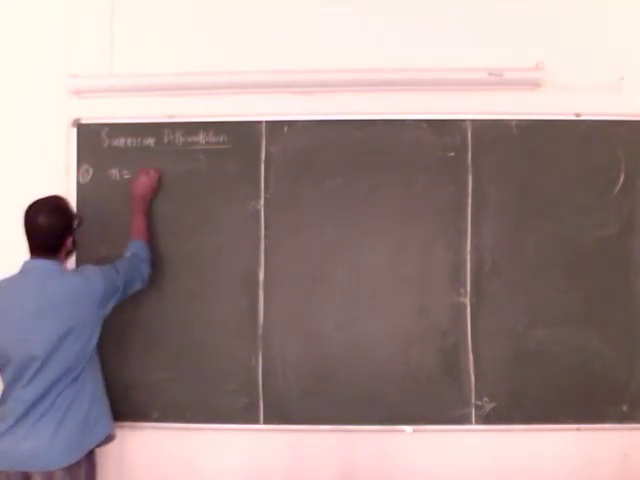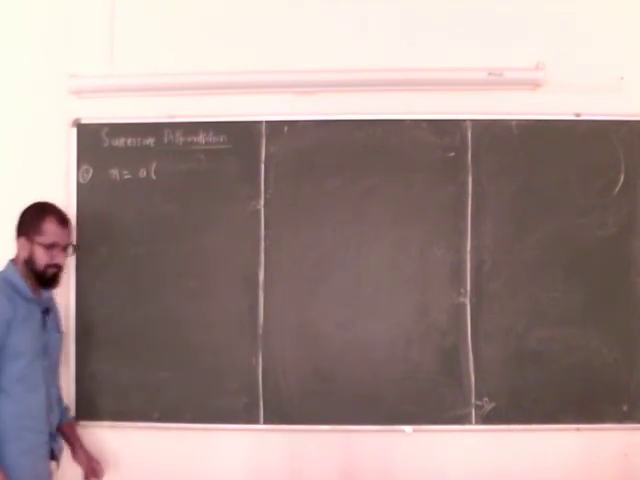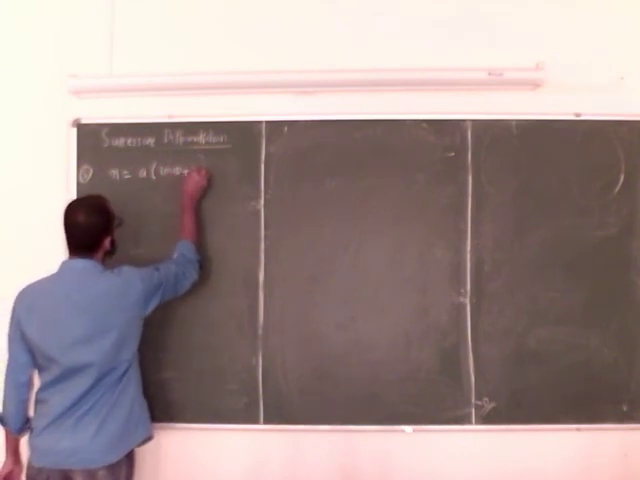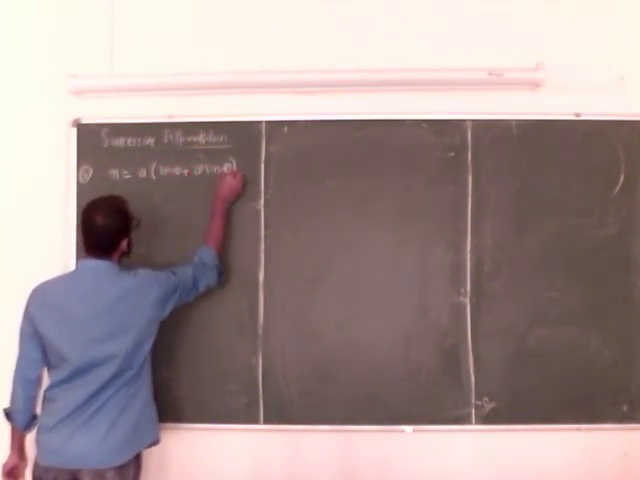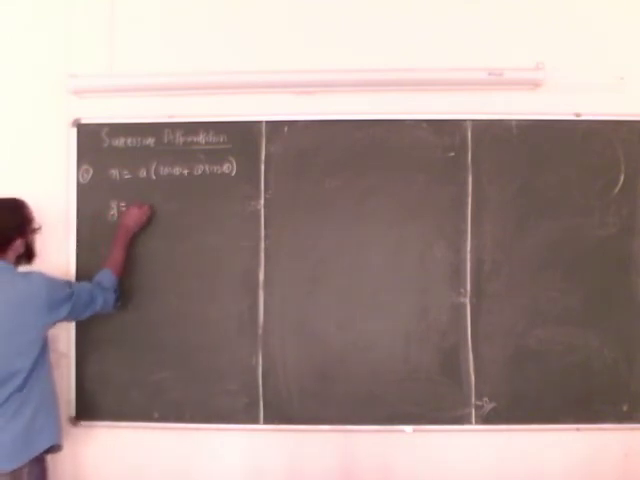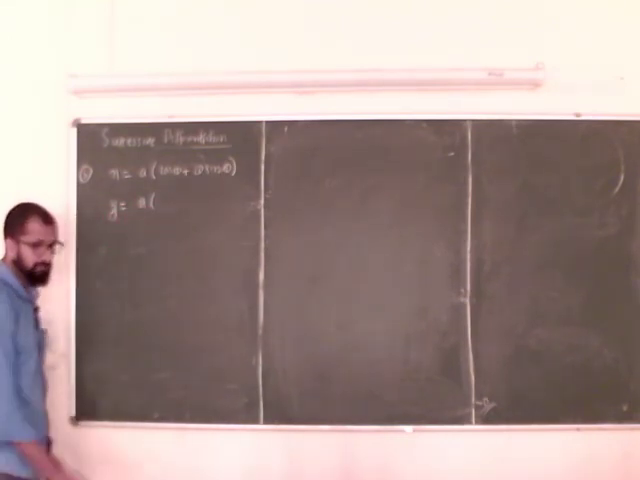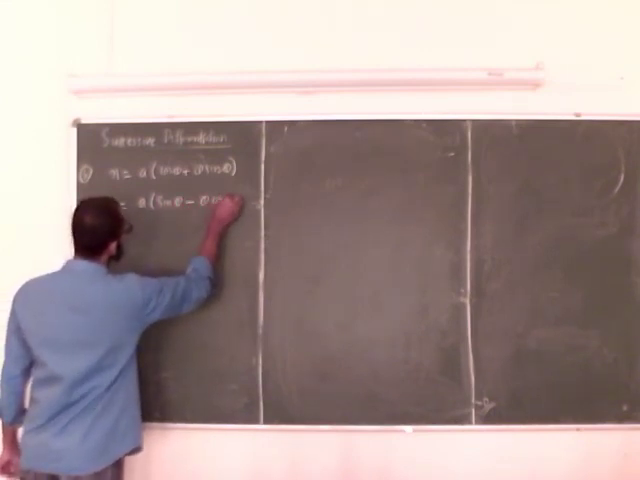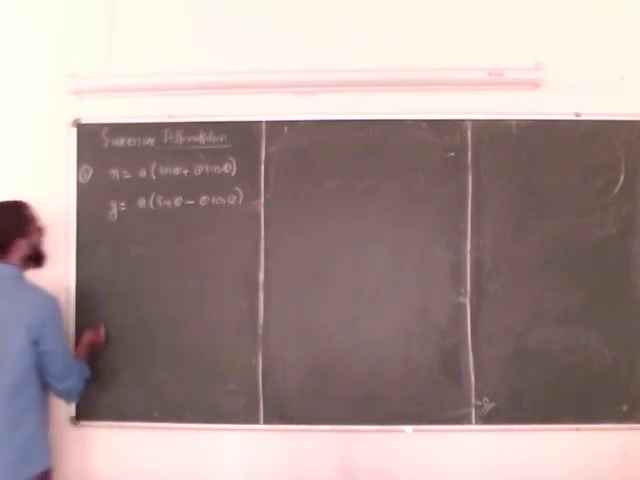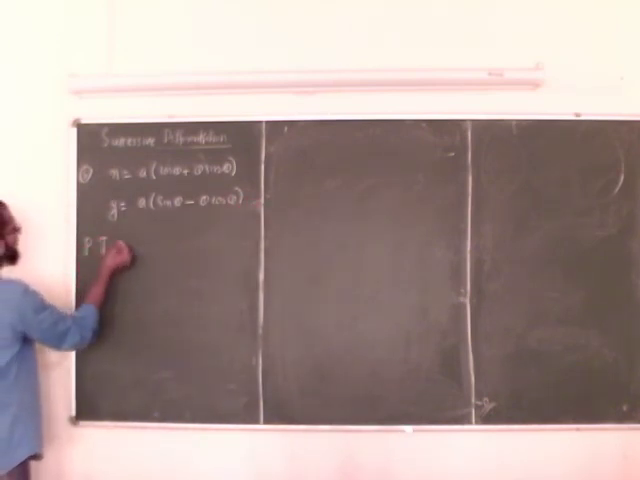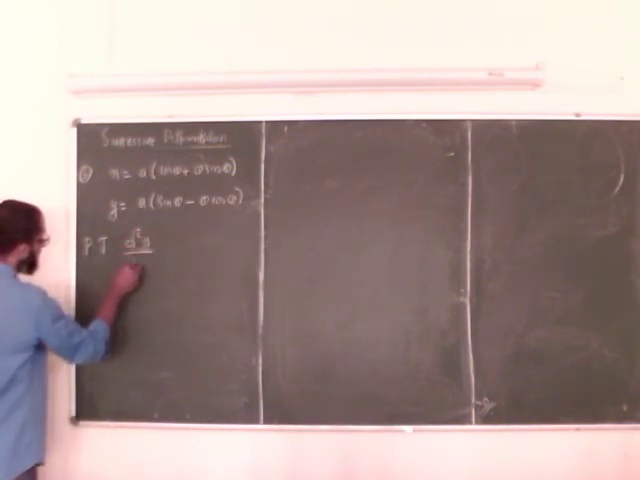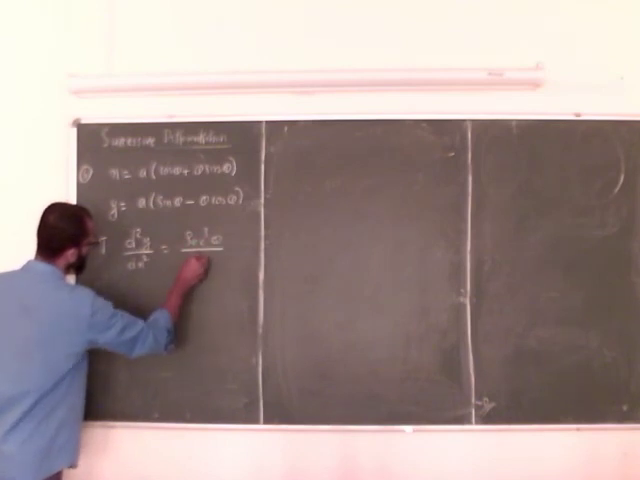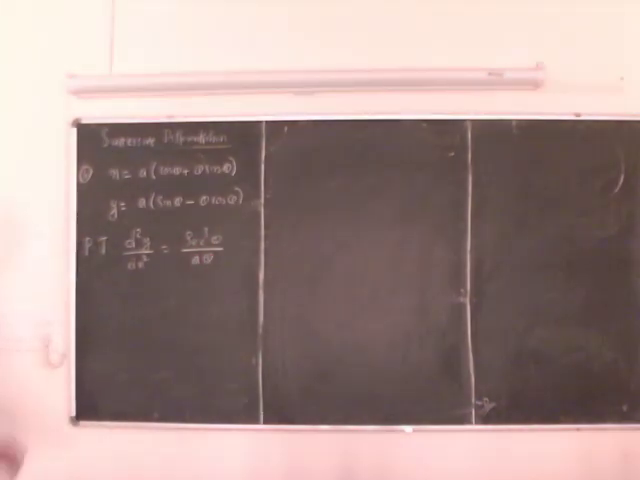x is equal to some a into cos theta plus theta sin theta, y is equal to a into sin theta minus theta cos theta. Now we prove that d square y over dx square is equal to sec cube theta over a theta, provided theta is not equal to 0.